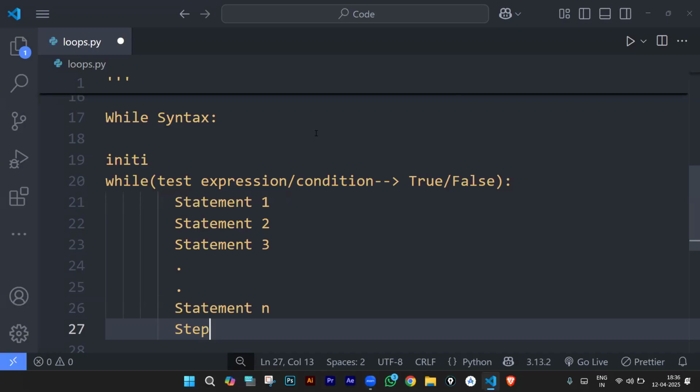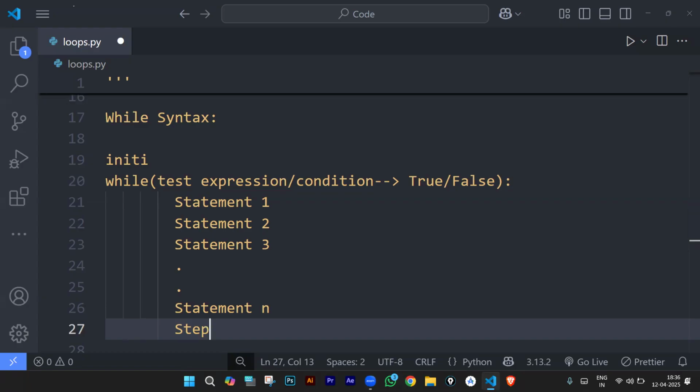Every loop will have three things. What are those? Starting point, ending point, and change of value. So where we have to start, where we have to end, and how the value is changing. Right. So first we need to do initialization before the loop. We need to check the condition beside the while keyword, inside those parentheses; that is optional. And next, the last one, the step value, we can write anywhere inside the loop, but preferably people write it at the end.